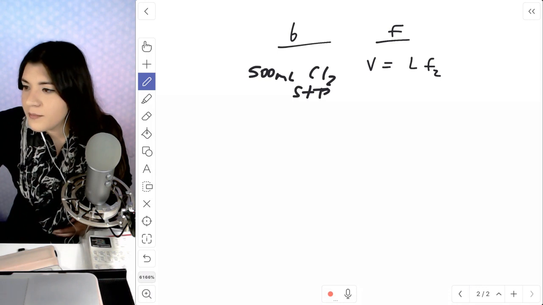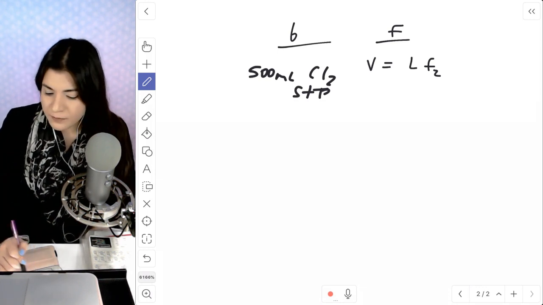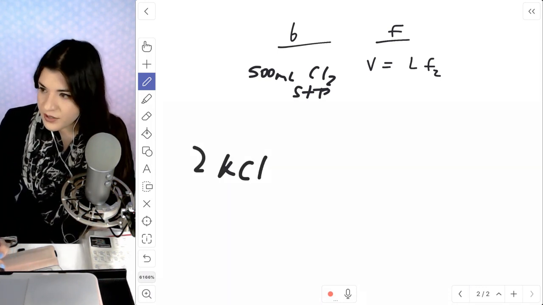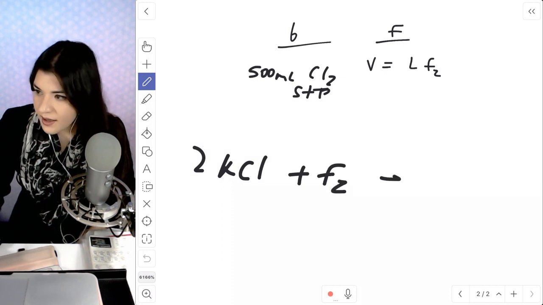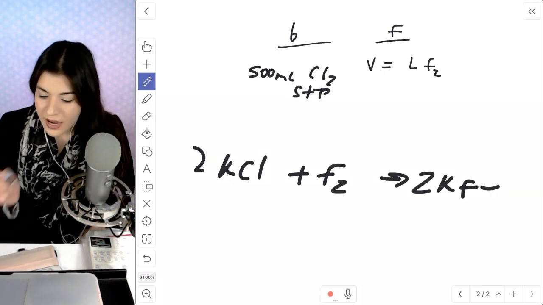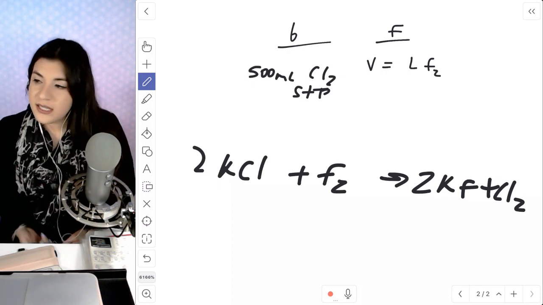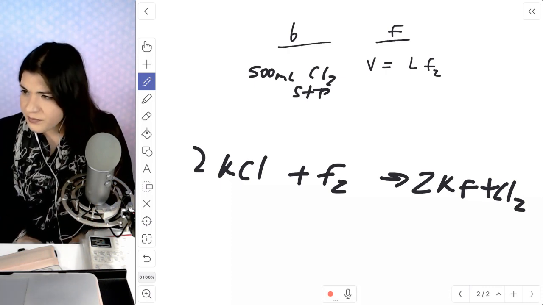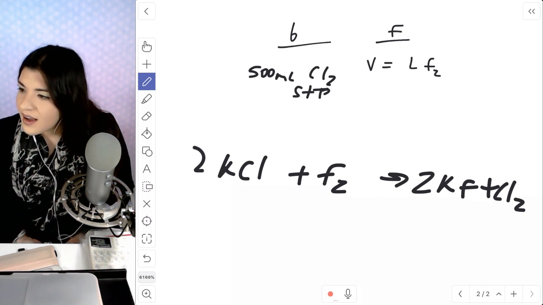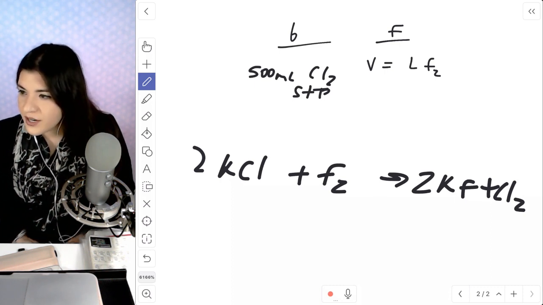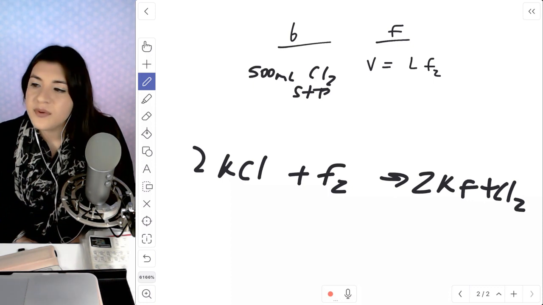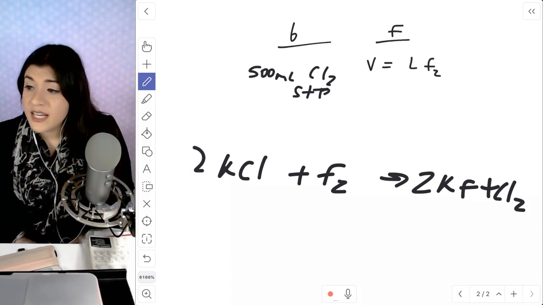So the formula that was given, 2KCl plus F2 gives us 2KF plus Cl2, and it's nicely balanced for us. Okay. So let's see. We're asked to find the volume, so the liters of fluorine gas. I'm going to start off with just what they provided me with.